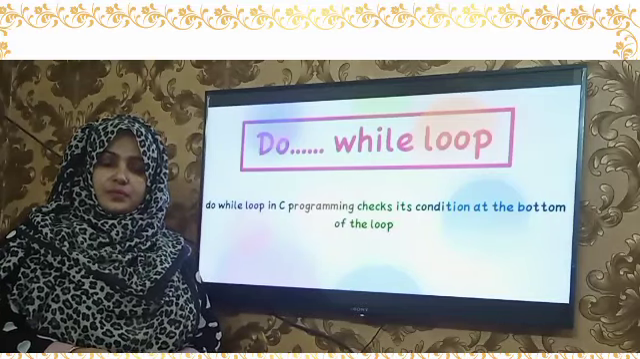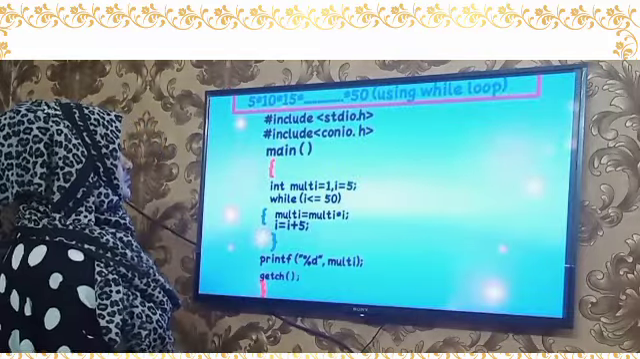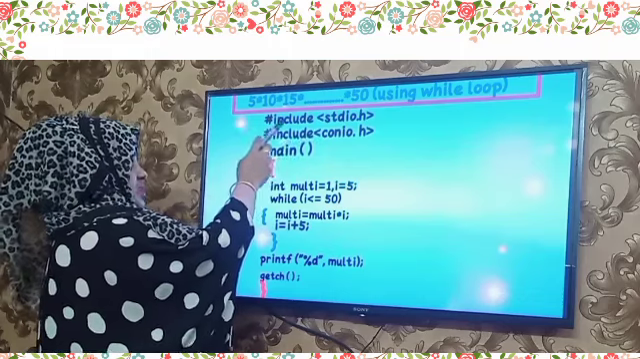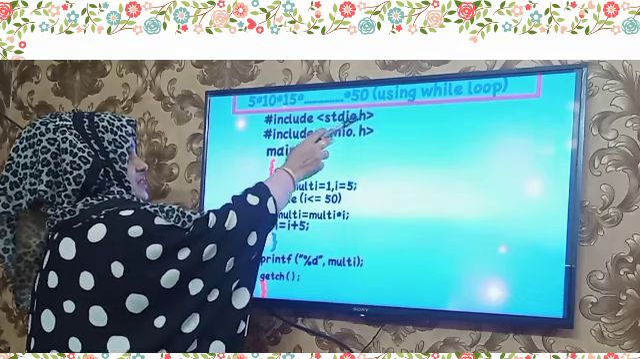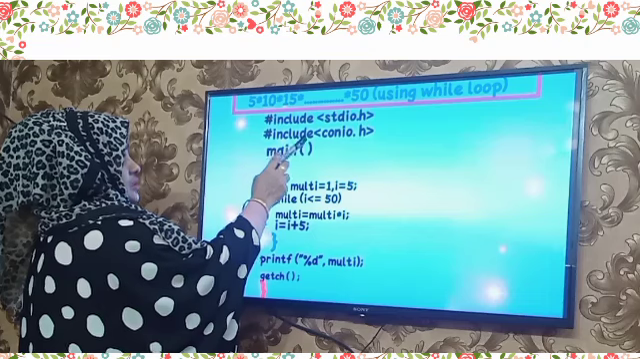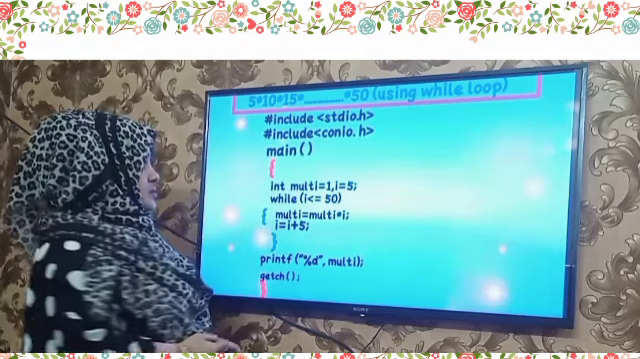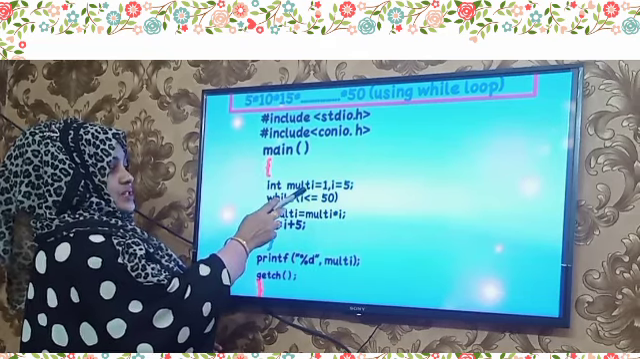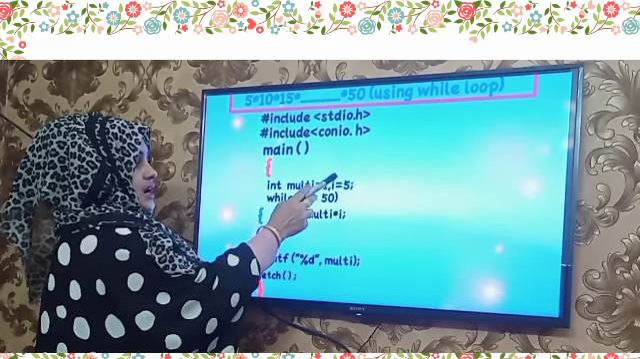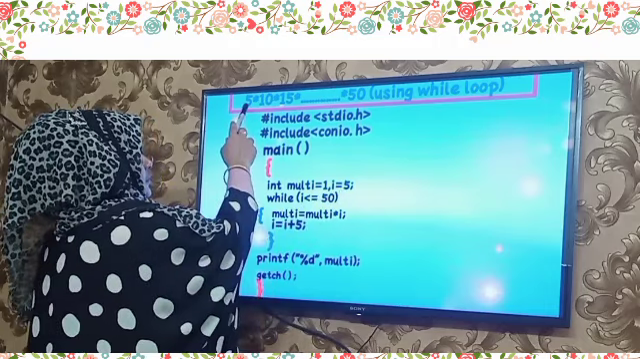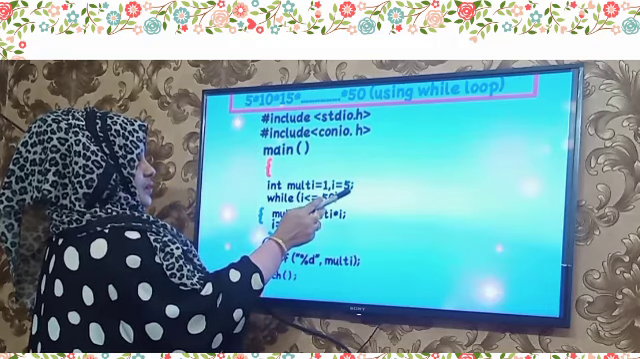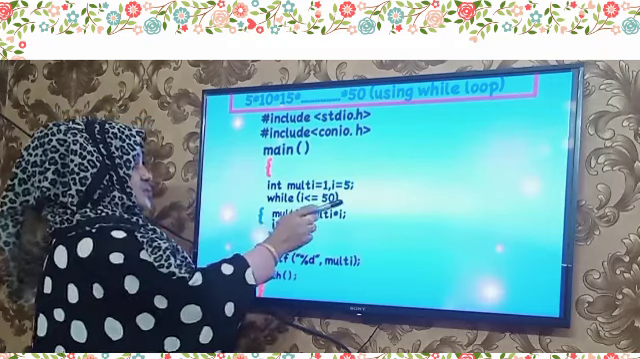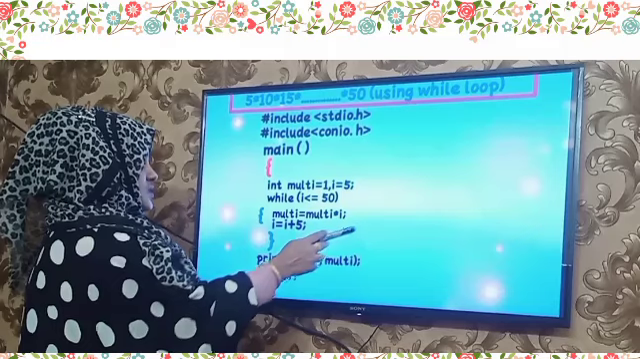Let's see a while loop program. #include <stdio.h>. This is the header file, standard input output. #include <conio.h>. This is the console header. Main program, curly braces. int multi = 1; i = 5. i is the initial value, 5. This is the while condition: i <= 50. This is the while condition.